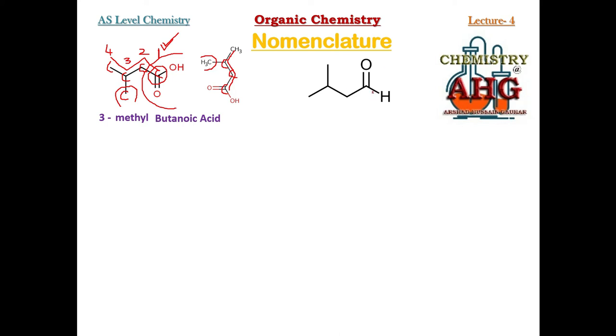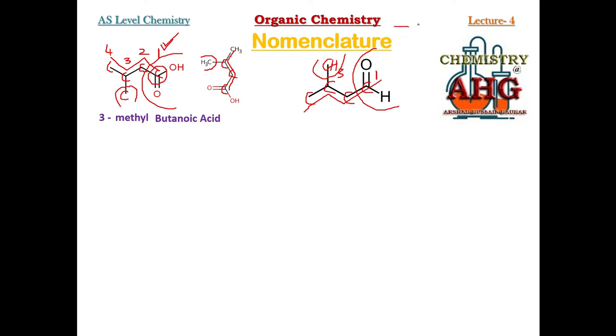Okay students, if you have identified, I'm going to solve it for you. 1 carbon, 2 carbon, 3, 4. So there are 4 carbon in the straight chain, and this carbon is a branch, 1 carbon, CH3. Whenever there is 1 carbon, it would always be CH3, methyl. So there are 4 carbon. Do you know which functional group this is? This is aldehyde, alkanal. This is also always at position number 1. Aldehyde, carboxylic acid, and nitrile.